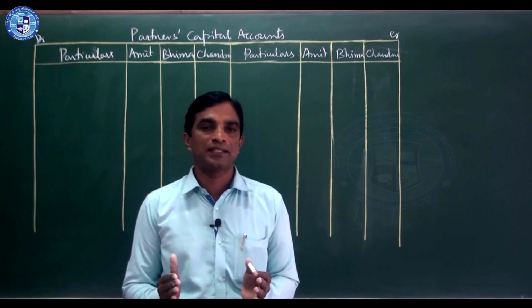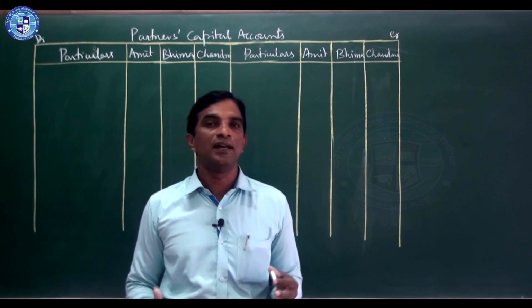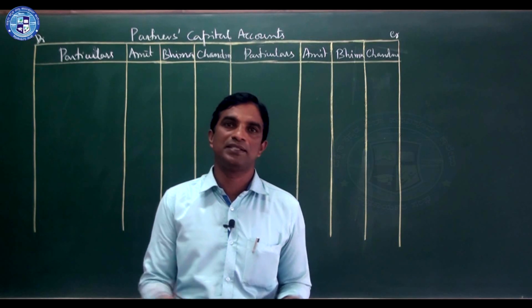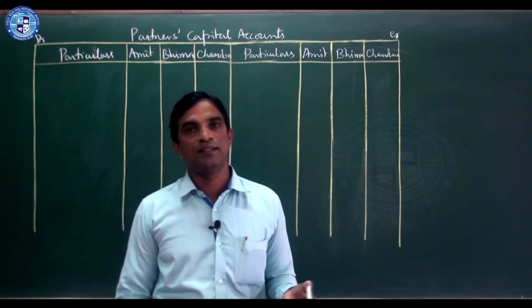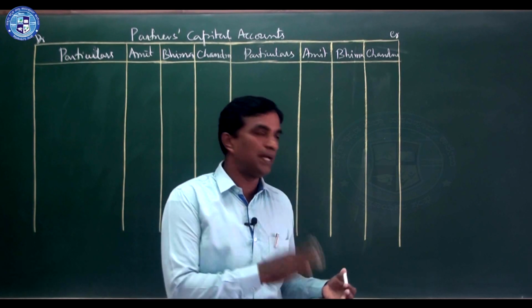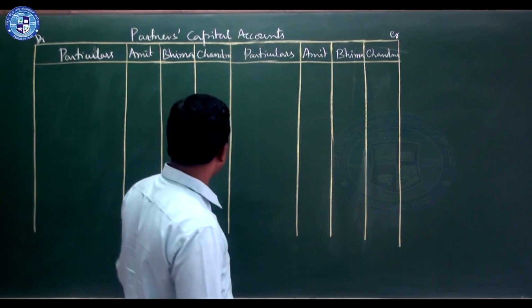First you see balance. Afterwards you see any revaluation, profit or loss. Then you see reserve fund. Then you see profit and loss account, that is accumulated profit or loss. Then last you see goodwill treatment. Then you see payment of retiring partners. Then close the accounts.